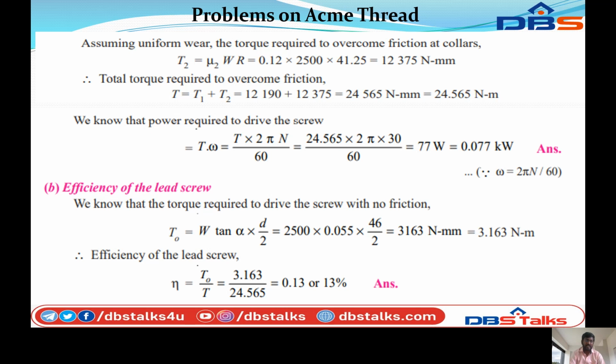Therefore, the efficiency of the lead screw: efficiency eta is equal to T naught by T, that is equal to 3.163 divided by 24.563, which is equal to 0.193, or say 13%. So efficiency eta is equal to 13%.